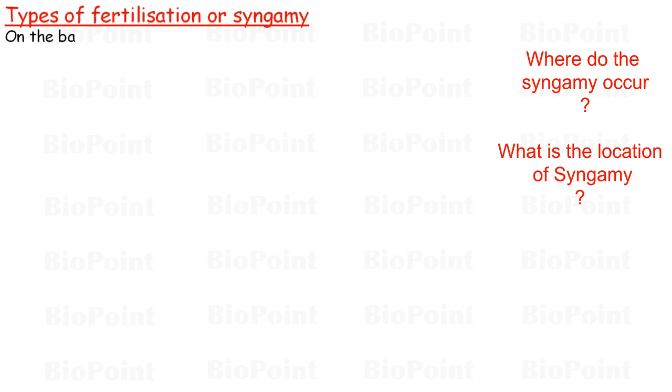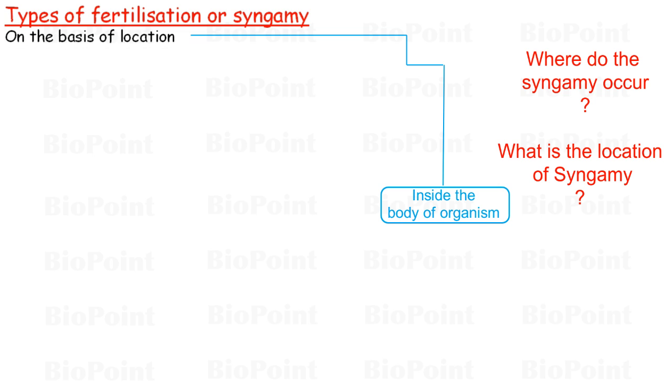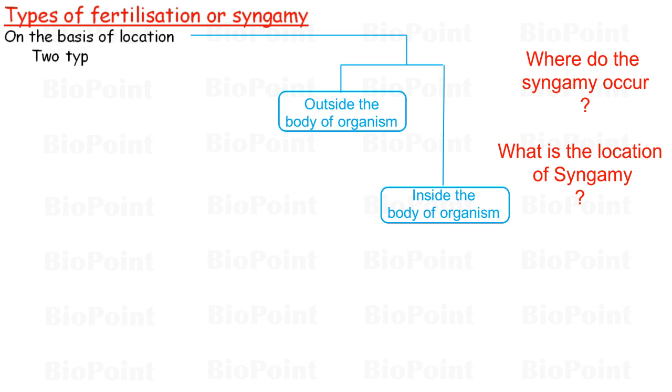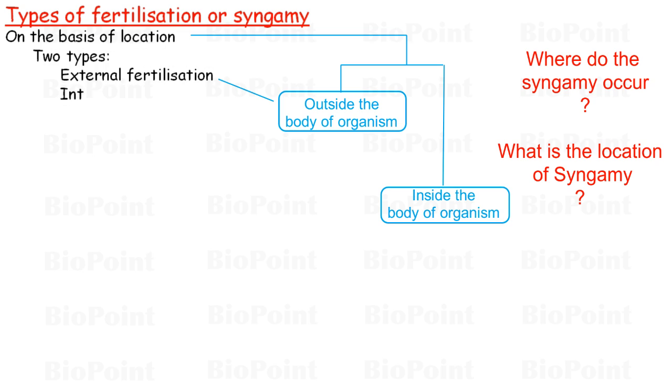Depending on the location of fertilization, that is, whether fertilization is occurring inside the body of the organism or outside the body of the organism, fertilization can be of two types, that is external fertilization and internal fertilization.